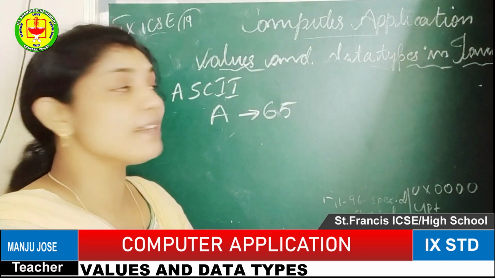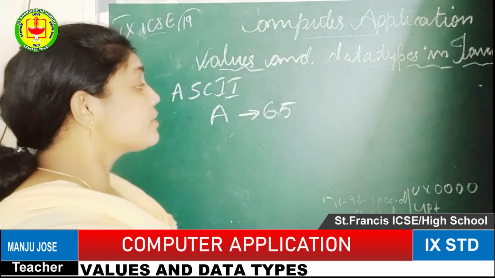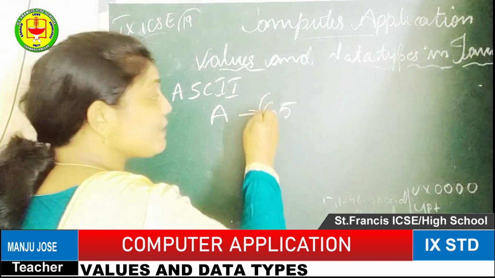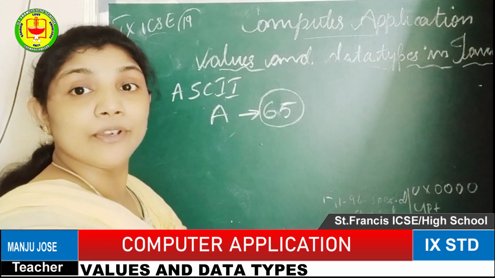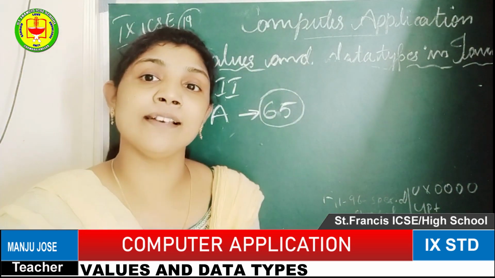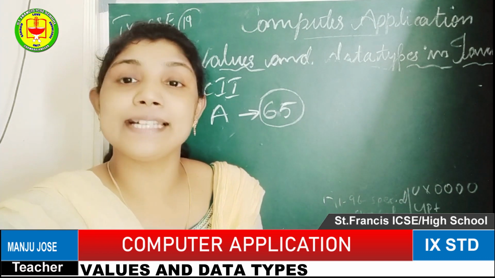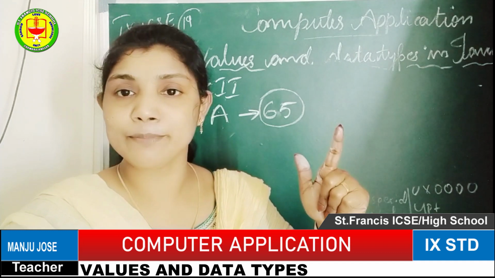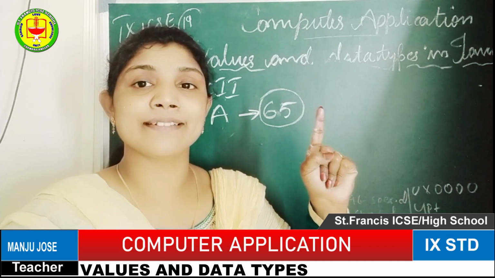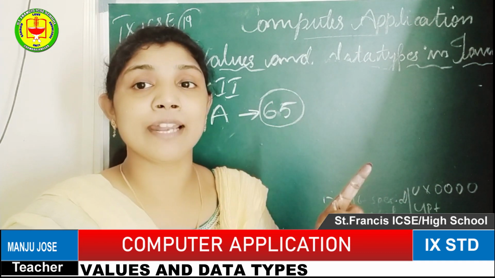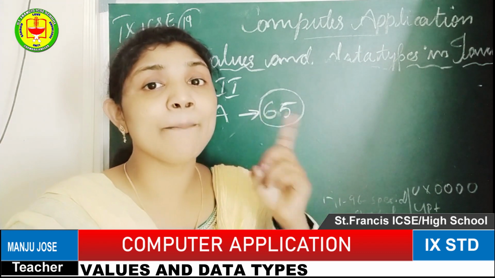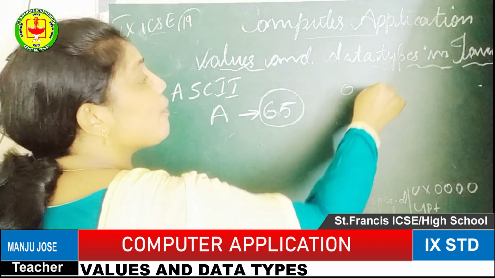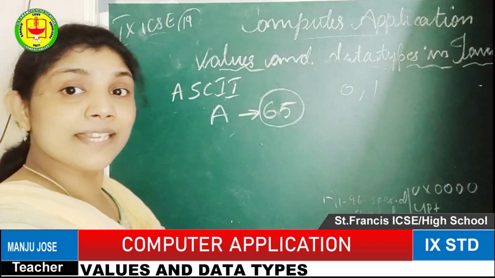We can consider 65. This 65 is also a numerical value. The computer never understands numerical values either, because it is in decimal format. Decimal format, octal format, hexadecimal format and normal characters, the computer never understands any of these. The computer can understand only binary numbers, like 0 or 1. So the first step will be conversion.